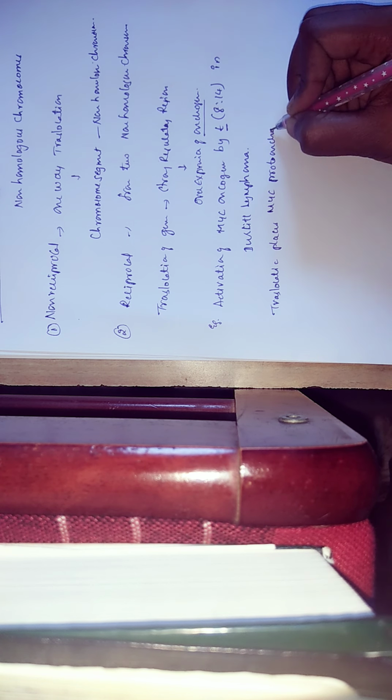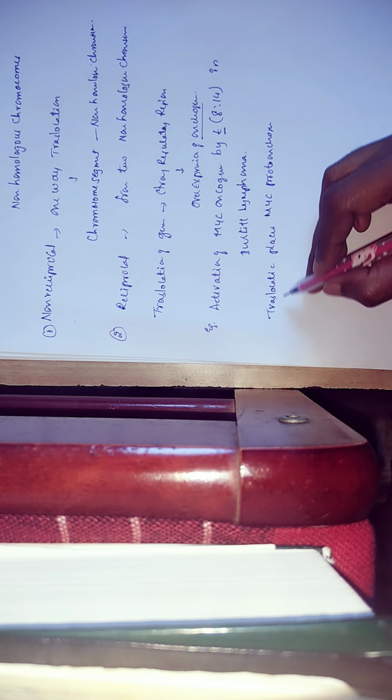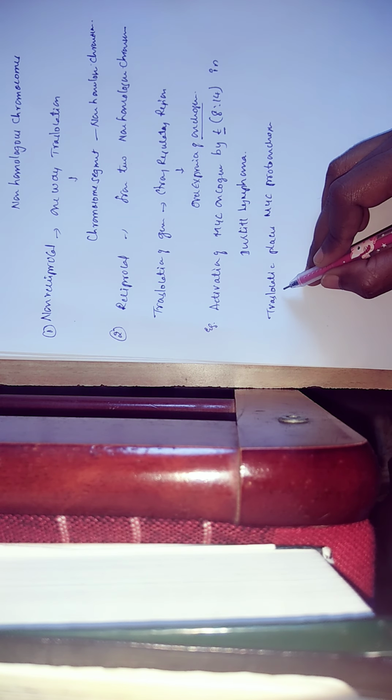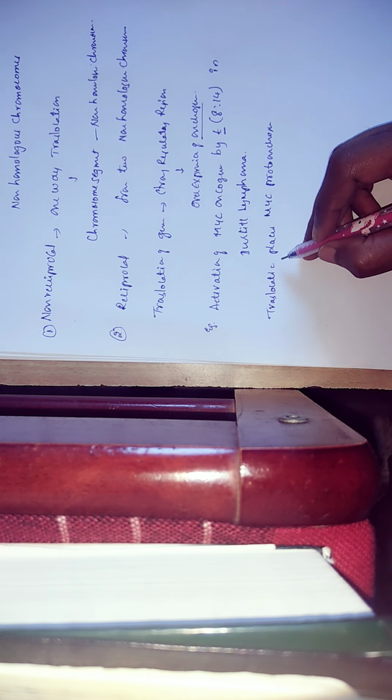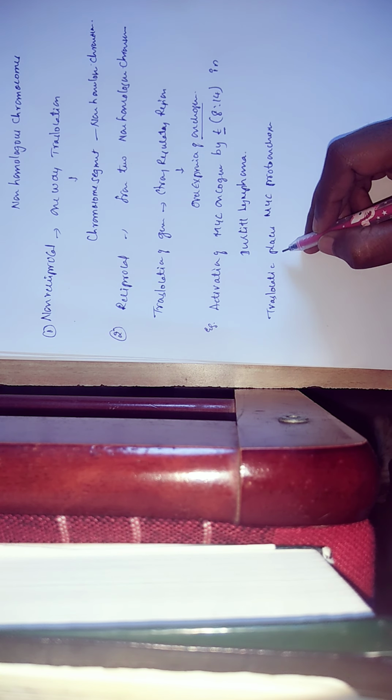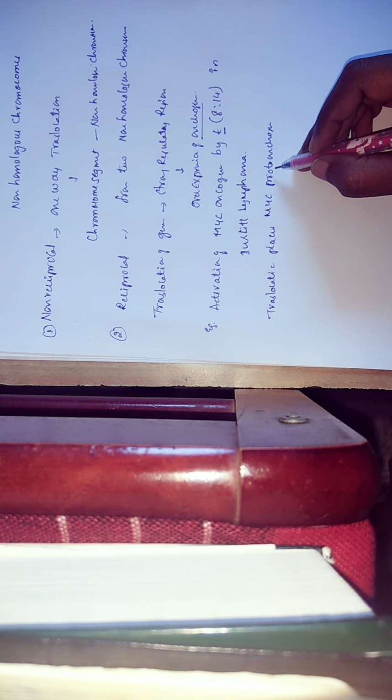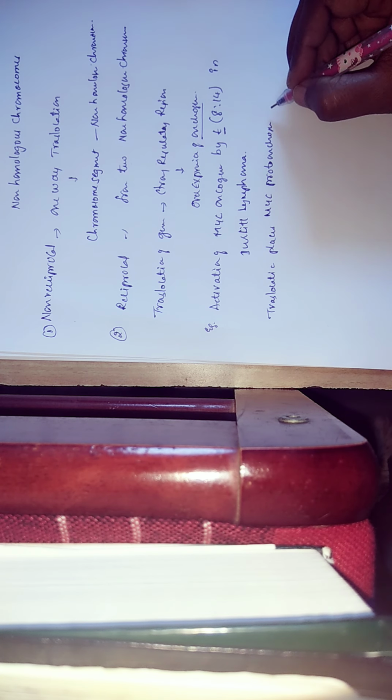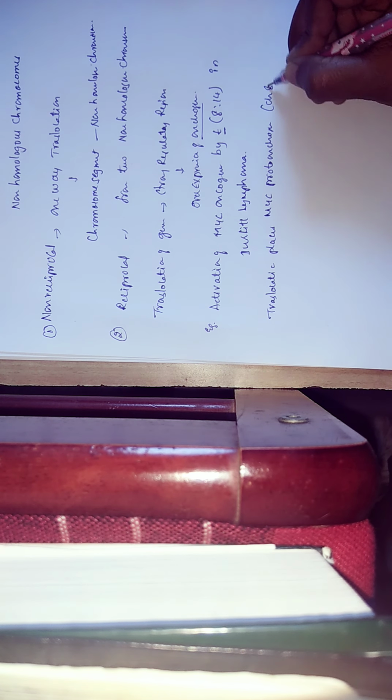Normally, what happens in this translocation process? Because of this translocation, the proto-oncogene that is present in chromosome 8 is, clear?